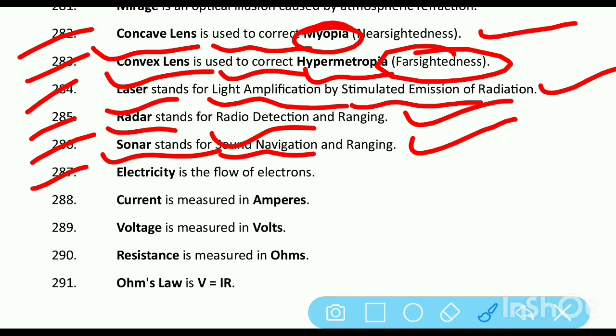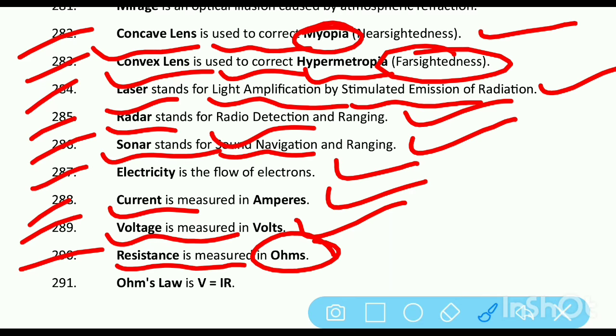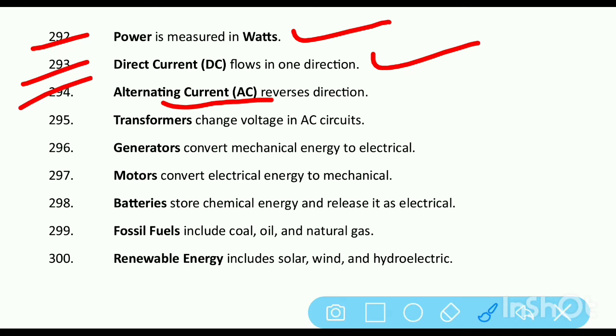Electricity is the flow of electrons. Current is measured in amperes. Voltage is measured in volts. Resistance is measured in ohms. Ohm's law is V equals IR. Power is measured in watts. Direct current flows in one direction. Alternating current reverses direction.